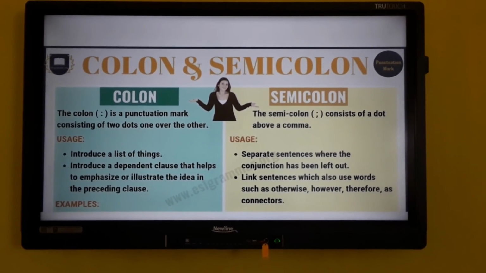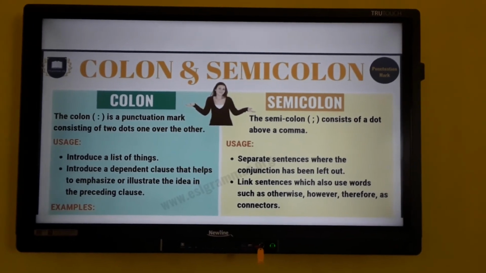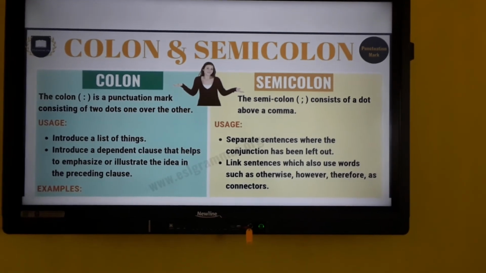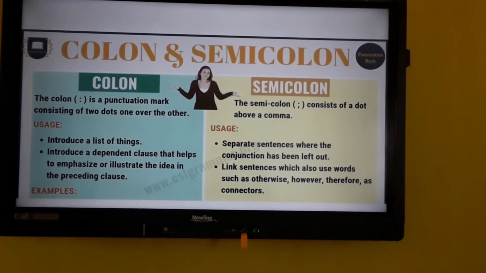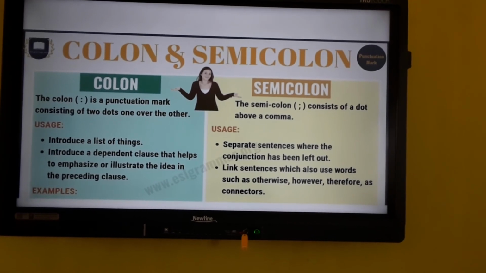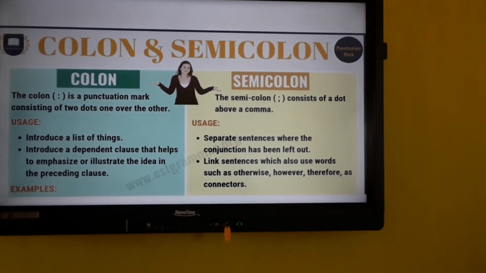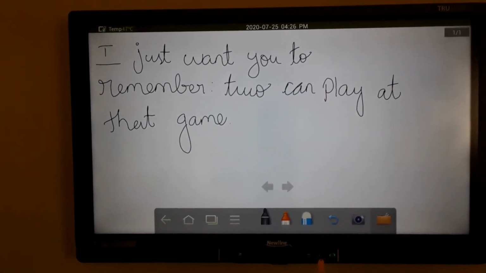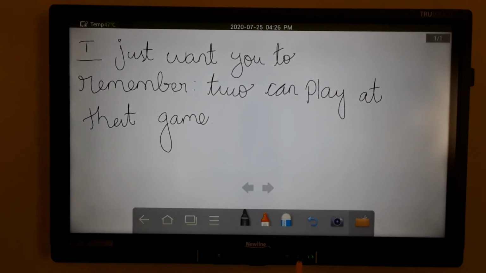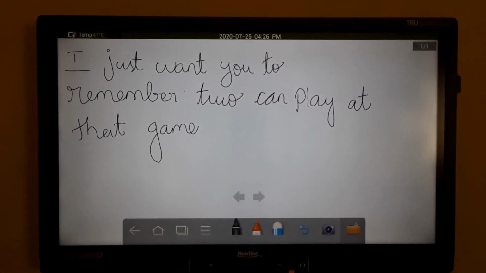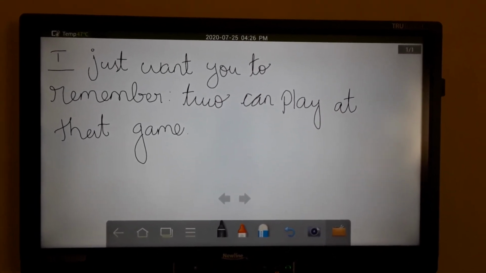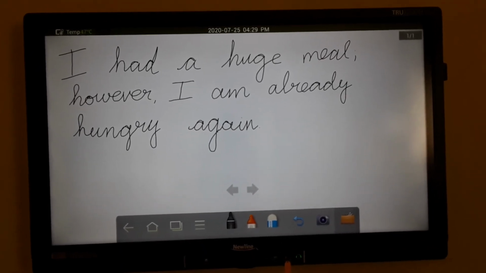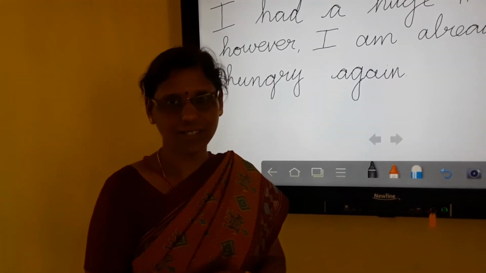We use a semicolon to separate sentences where the conjunction has been left out, and to link sentences which also use words such as otherwise, however, therefore as connectors. You can use a colon in a sentence like this: I just want you to remember: two can play at the game. I hope you all have understood. Thank you.